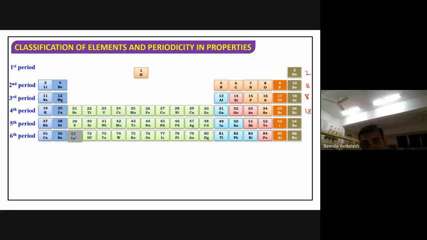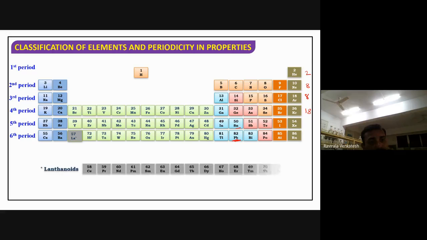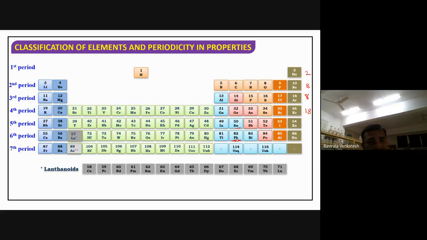Osmium, iridium, platinum, aurum, gold. Aurum means what? Gold. Mercury, thallium, lead, bismuth, polonium, astatine, radon. Lead is also called plumbum. The seventh period is incomplete. This one.